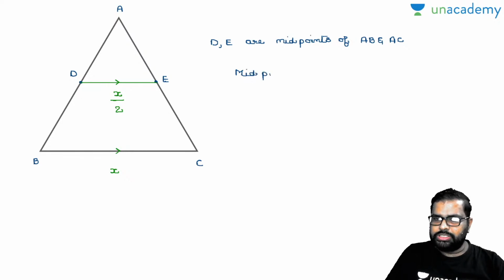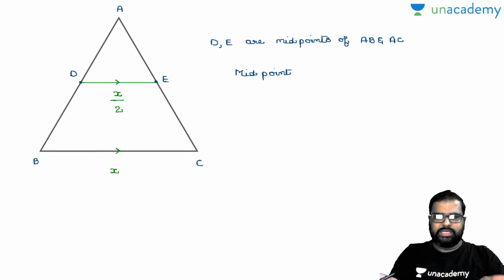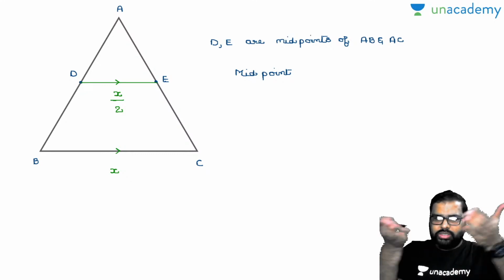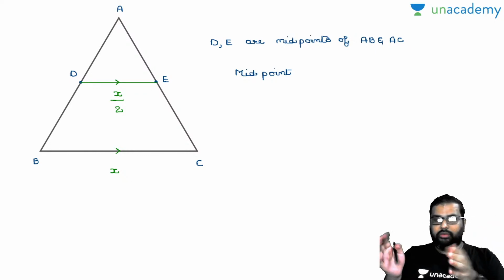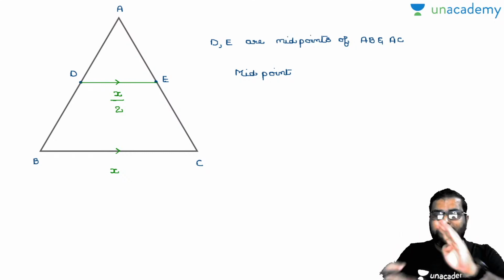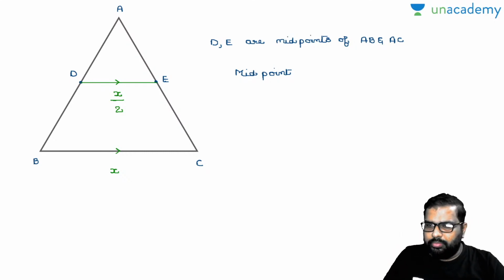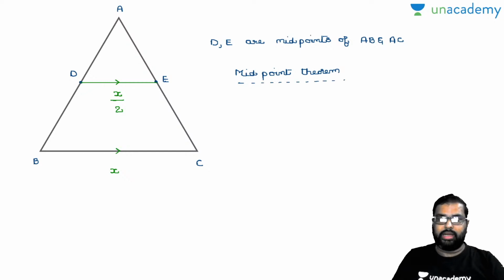Now in geometry, everybody knows there will be three types of points here. One is the rider, which occurs in nature, which we cannot prove. With the rider we will prove the theorem. Now when you read the theorem from the backward side, you have to get the exact meaning, which is called the corollary. So the midpoint theorem is the theorem which we framed with a rider. Now, what is the corollary of this midpoint theorem? When you read from the backward side, will it be the same? So I will show you.